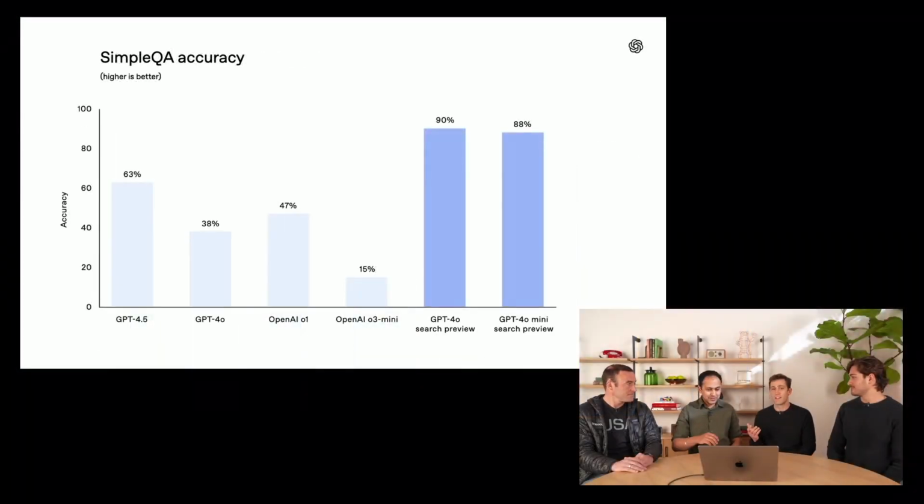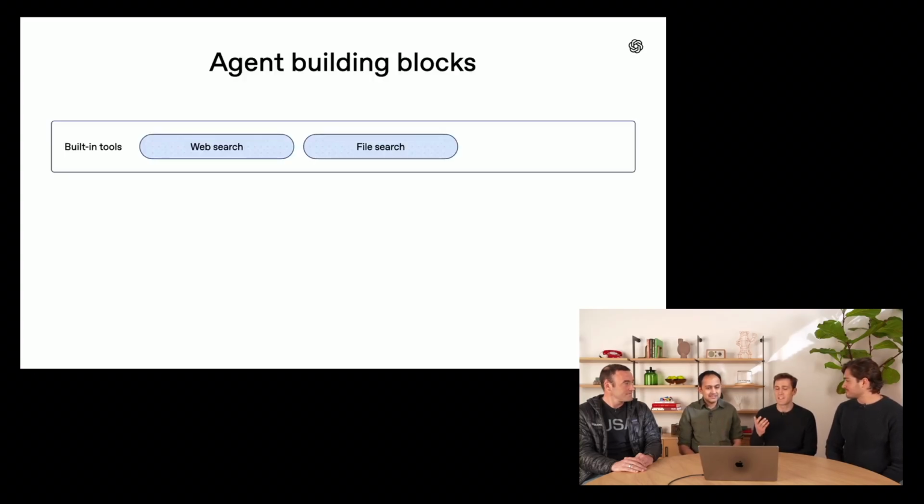So that's the first tool. Steve, do you want to tell us about the second one? Yeah, the second tool is actually my favorite tool, and this is the File Search tool. Now, we launched the File Search tool last year in the Assistants API as a way for developers to upload, chunk, and embed their documents, and then RAG really easily over those documents. Now, we're really excited to be launching 2 new features in the File Search tool today. The first is metadata filtering. So with metadata filtering, you can add attributes to your files to be able to easily filter them down to just the ones that are the most relevant for your query. The second is a direct search endpoint. So now you can directly search your vector stores without your queries being filtered through the model first.